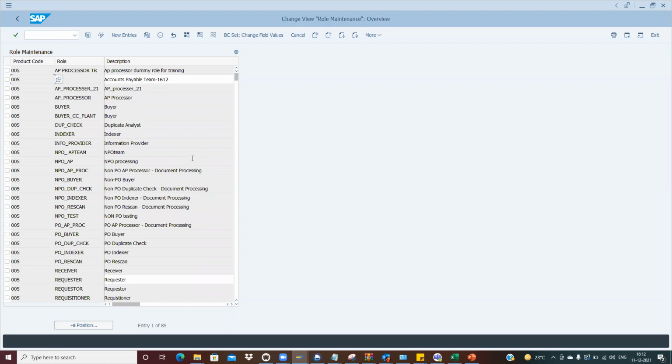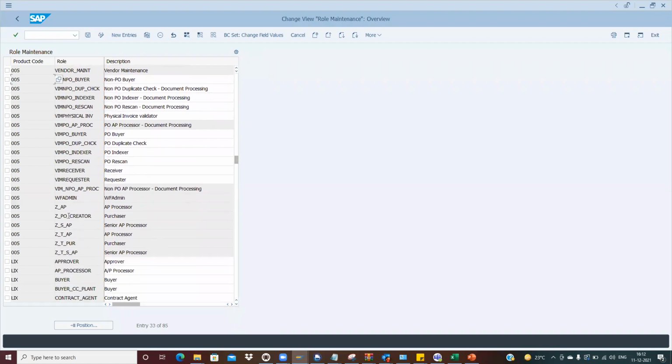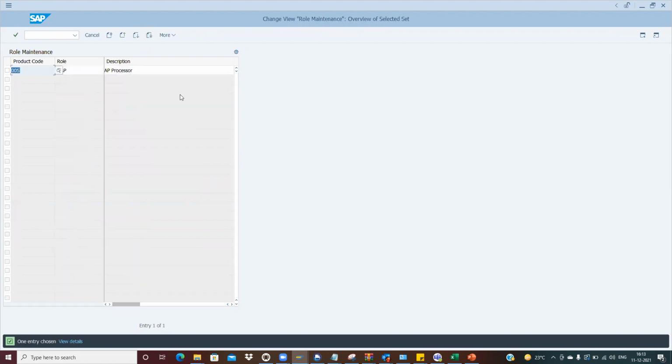So before posting of the invoice, obviously, we have to create AP teams, the requesters, the buyers, and all, right? So how can we create it? Let's take an example. I'm just copying and creating it.